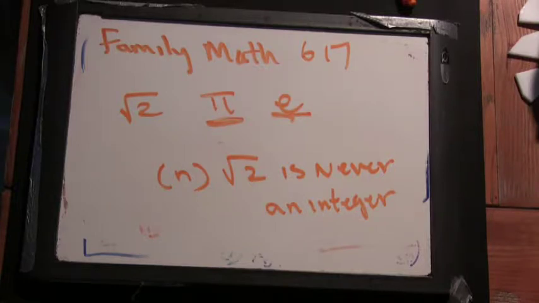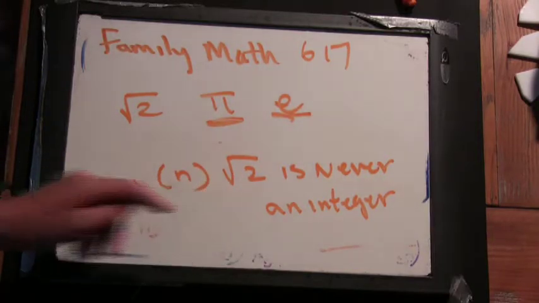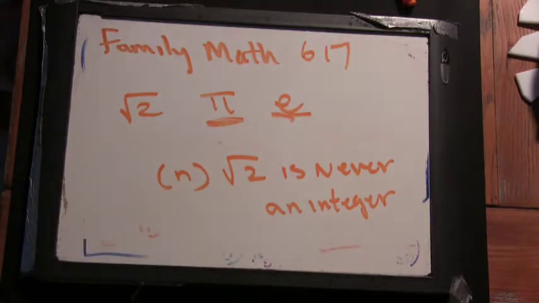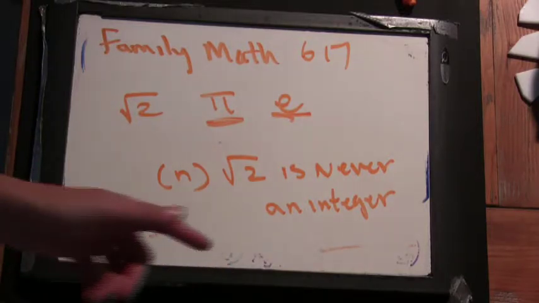Why not? Well, so irrational numbers have infinite decimal expansions. And if you multiply that by 10, it would still be irrational, or by 2.